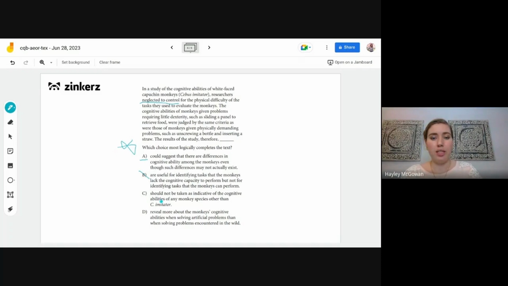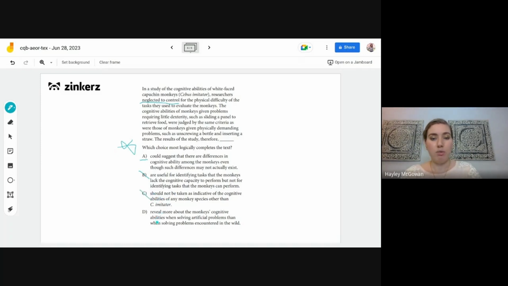So then C, should not be taken as indicative of the cognitive abilities of any monkey species other than C. imitator. So this is the monkey species that we're talking about, but we're not bringing in any other species. And it also doesn't really identify what the issue with the results of this study could be. So we can get rid of C.